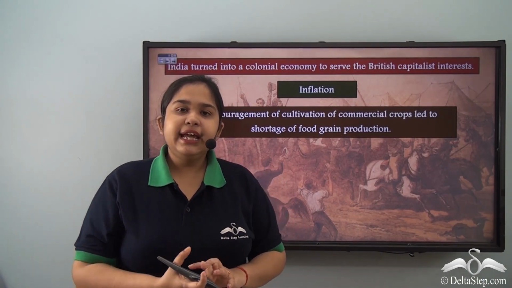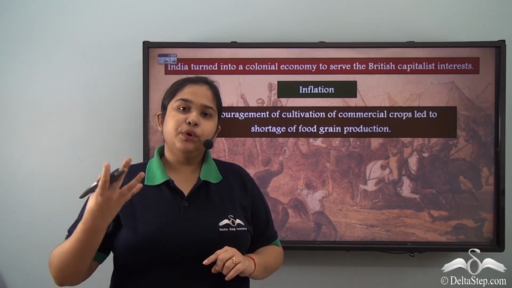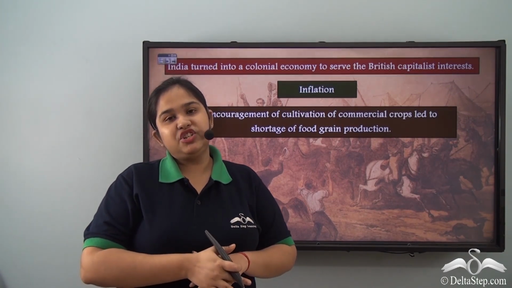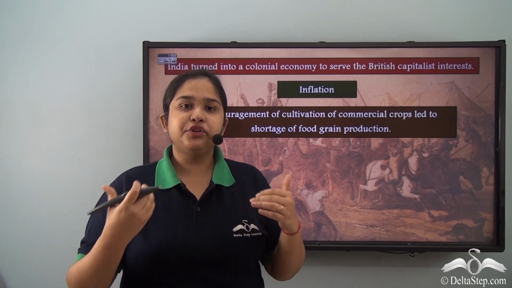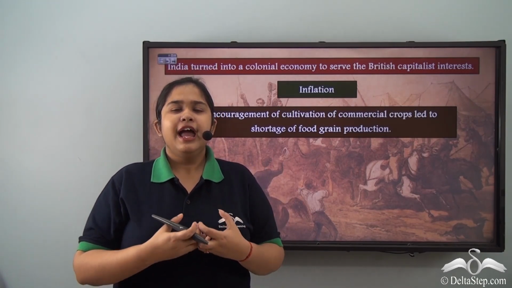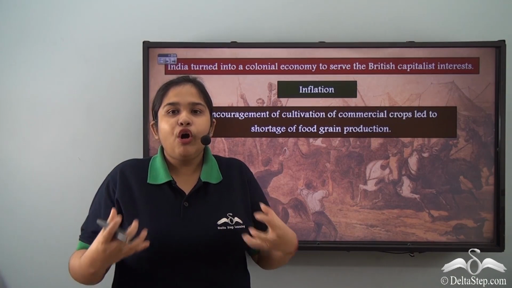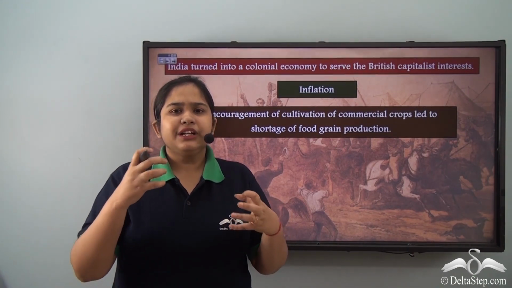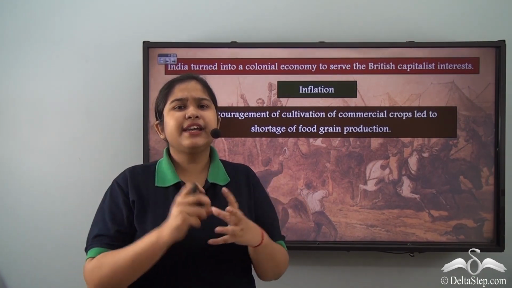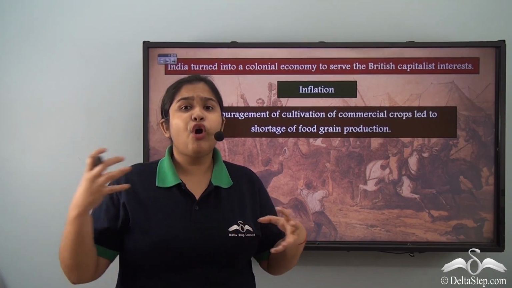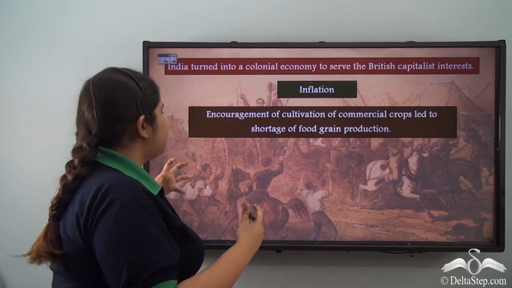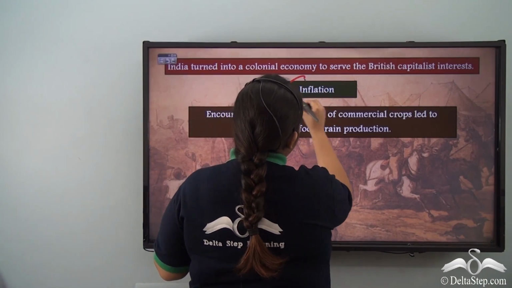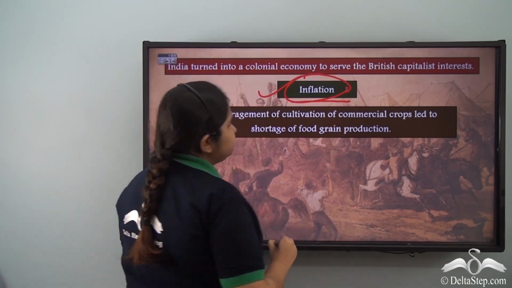So not only was the structure of the economy being changed when Britishers were driving this factor of exploitation, torture, and heavy draining of the economy, sucking the economy out of the Indian homegrown industries, we see the factor of inflation as well. Inflation, why?